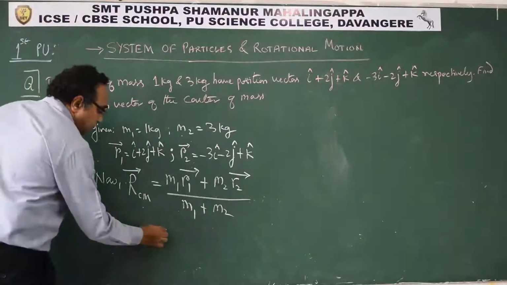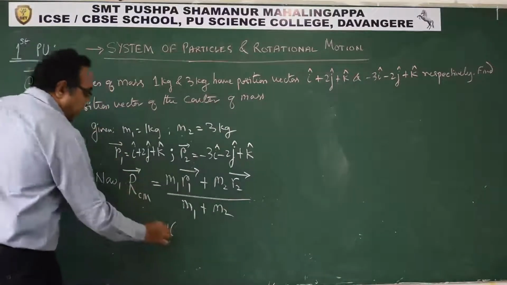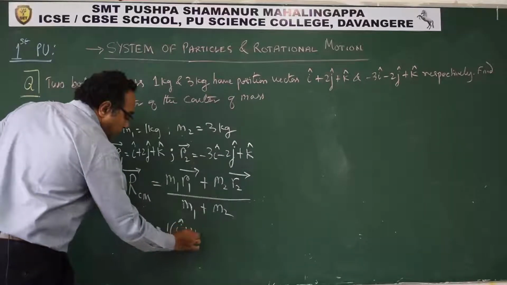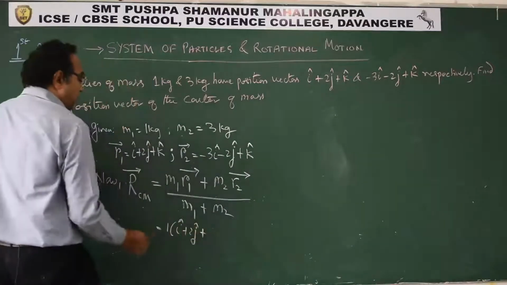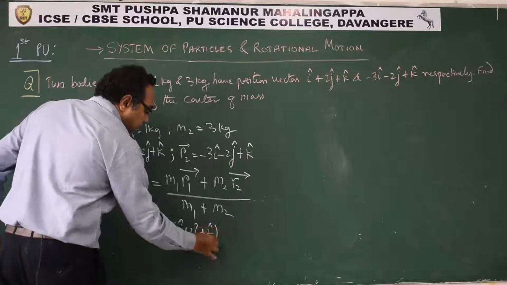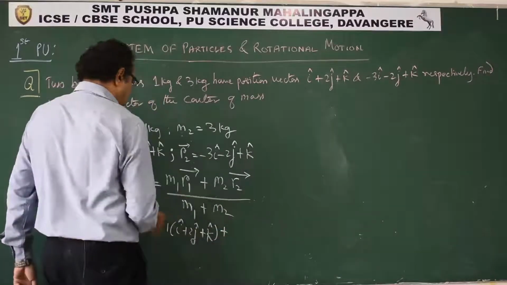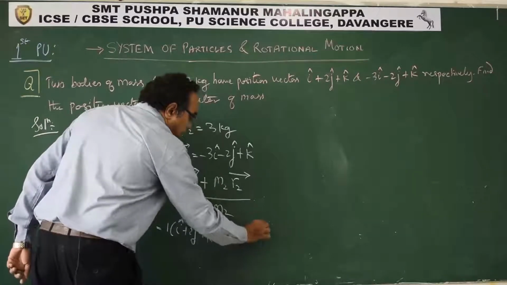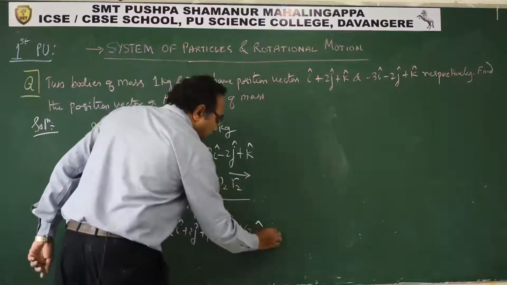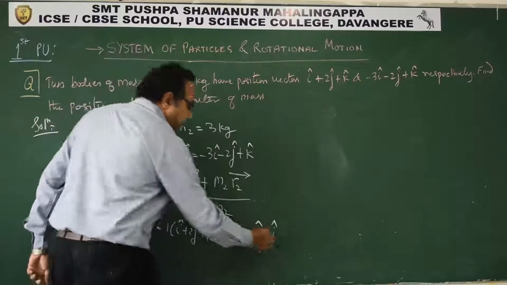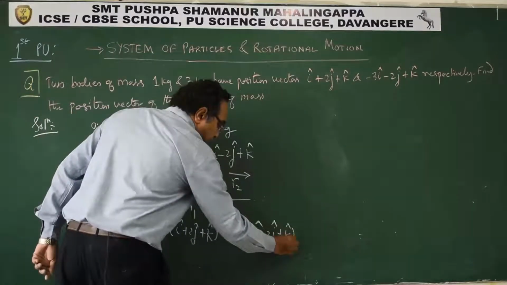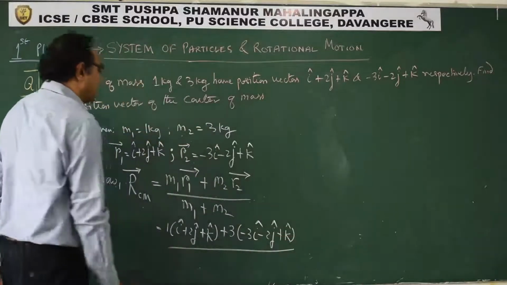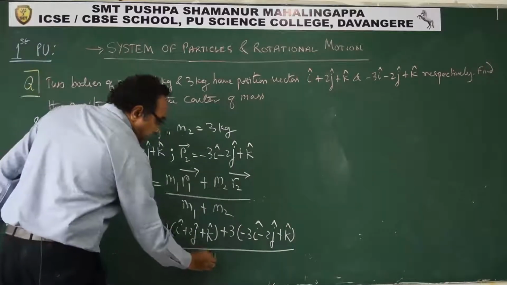So m1 is 1, r1 is i plus 2j plus k, plus m2 is 3 times (minus 3i minus 2j plus k), upon 1 plus 3.